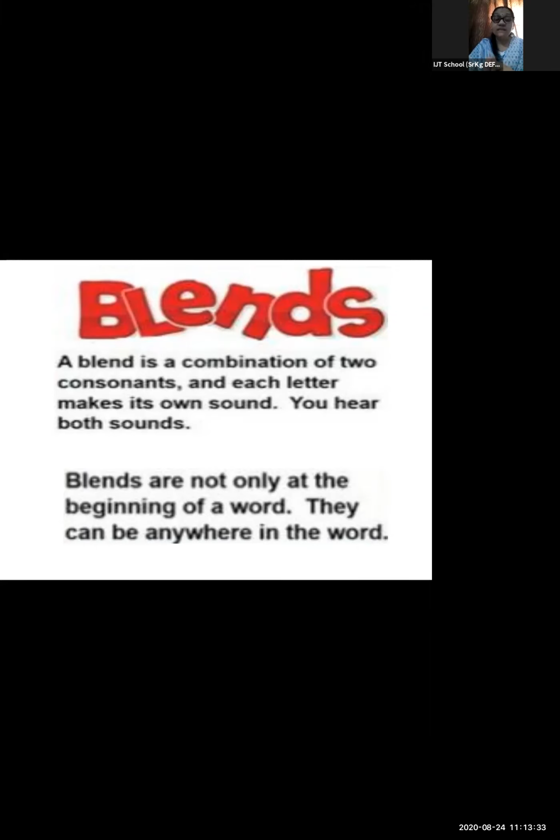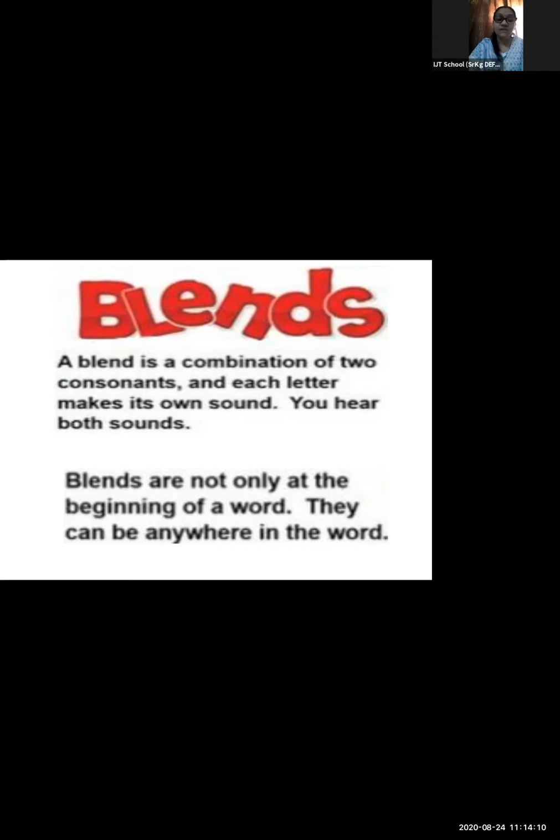If I say slur, S, L, the sound for letter S is S and the sound for letter L is L. Yes or no? And when I bring both these letters together, I can hear the sound for both the letters.